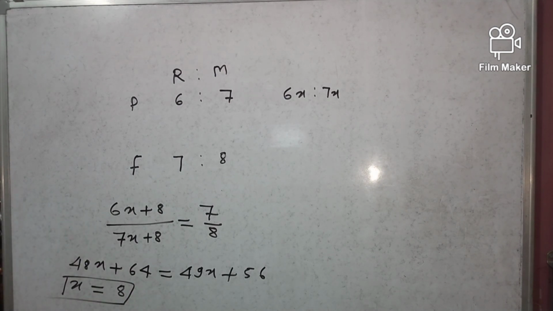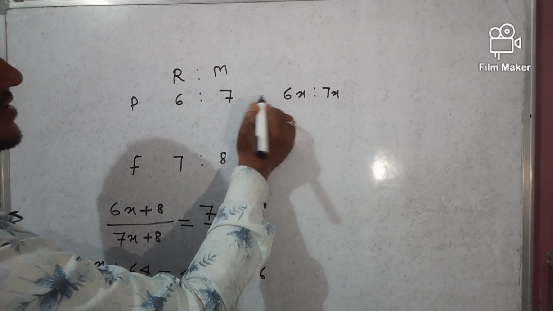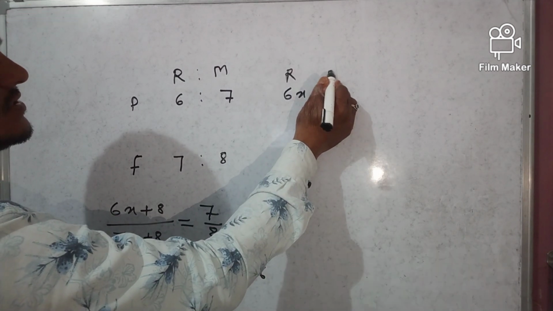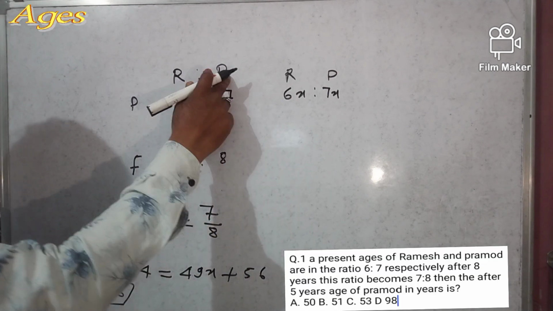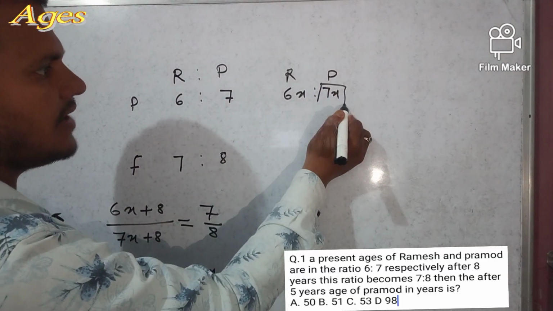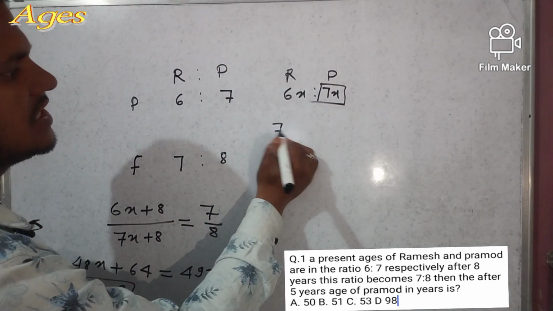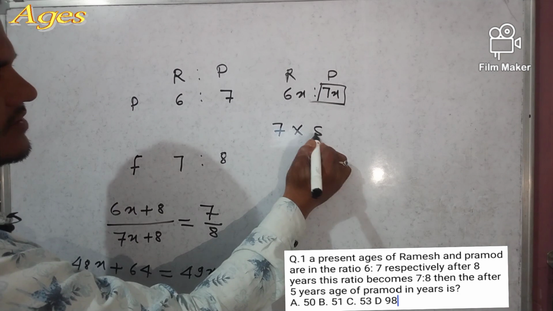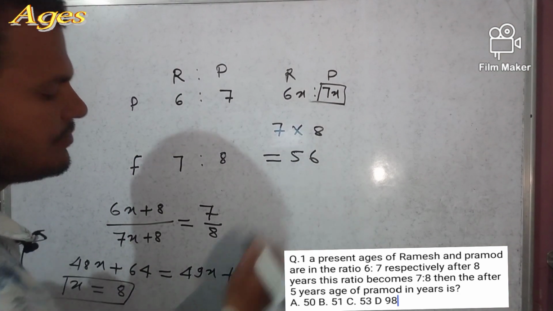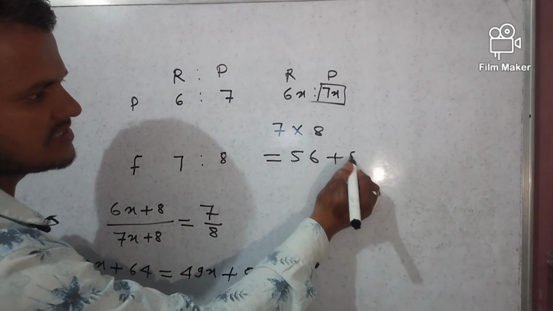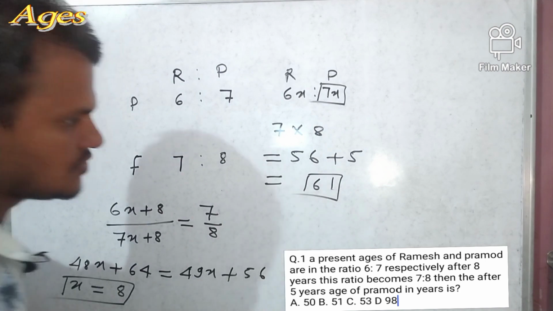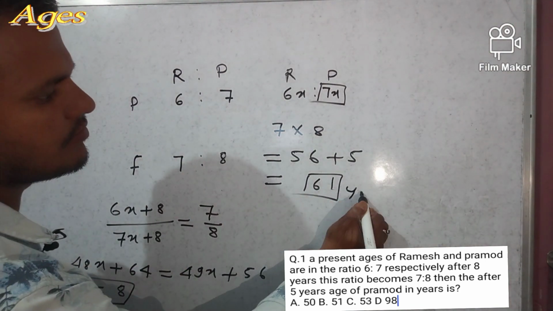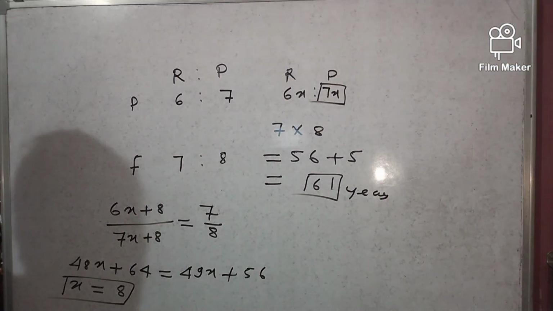Our target is to find Pramod's age after 5 years. So this is Ramesh and this is Pramod, right? After 5 years, this is the present. So 7 into 8 will be 56. After 5 years, plus 5, so it will be 61. So after 5 years, Pramod will be 61 years, right?